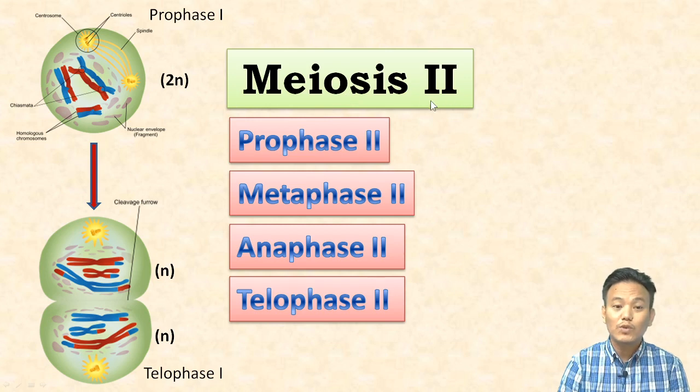And in meiosis 2 again we have these four stages: prophase, metaphase, anaphase, telophase, and they carry the number from meiosis 2: prophase 2, metaphase 2, anaphase 2 and telophase 2.